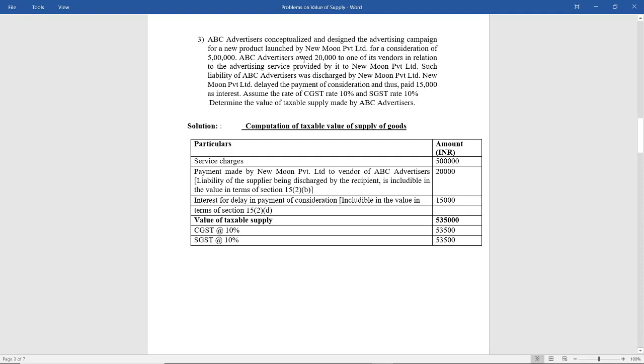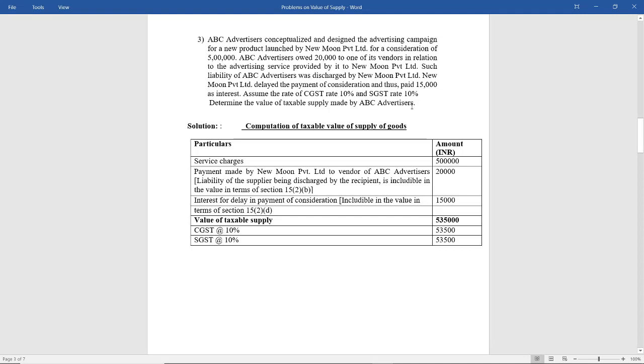ABC advertisers owed 20,000 to one of its vendors in relation to advertising service provided by it to New Moon Private Limited. Such liability of ABC was discharged by New Moon Private Limited. New Moon Private Limited delayed the payment for consideration and thus paid 15,000 as interest. Assume the rate of CGST at 10%, SGST at 10%.